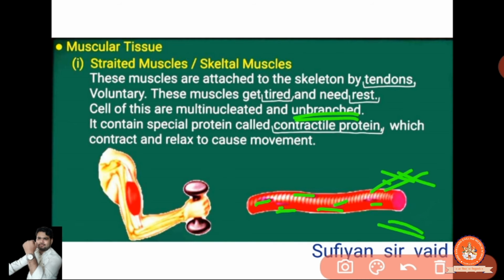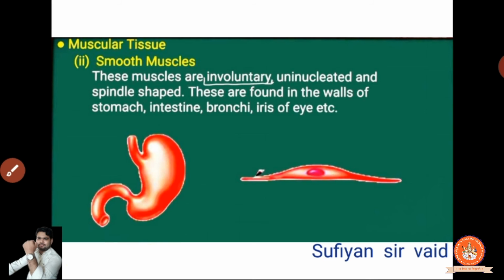It contains specific proteins called contractile proteins. Which type of protein do they have? Contractile protein, and from that they contract and relax. Which contract and relax, the cause of movement. Now the smooth muscle, what is that?